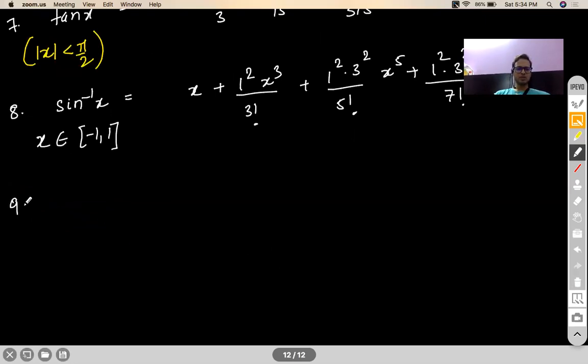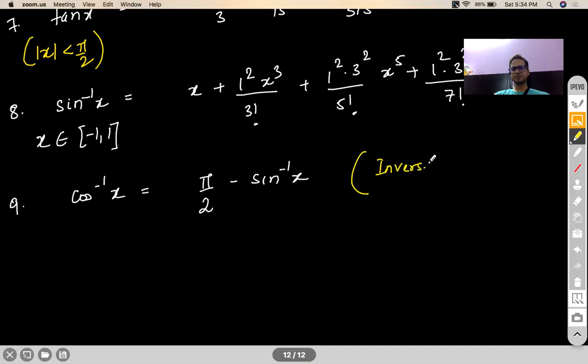Now I will not talk about cos inverse x expansion because cos inverse is related to sine inverse by this relation. Don't worry about it. I will talk about it when I do inverse trig functions. Let me tell you, sine inverse and cos inverse will be rarely used. This also will work under -1 to 1.